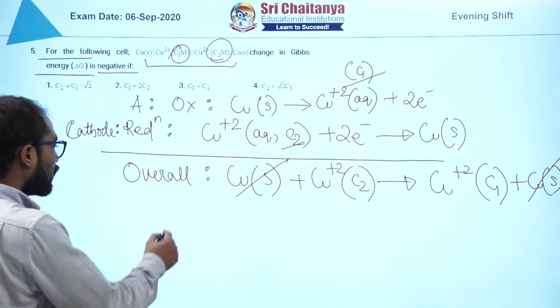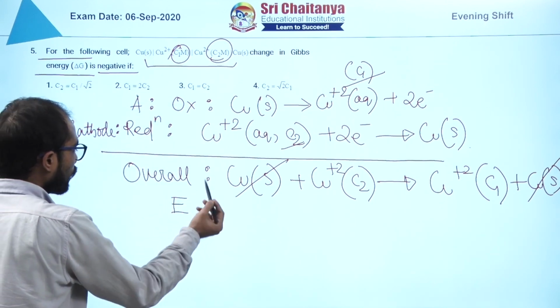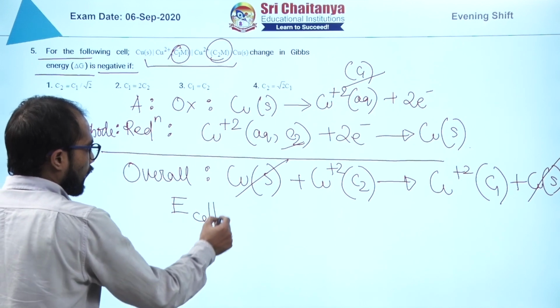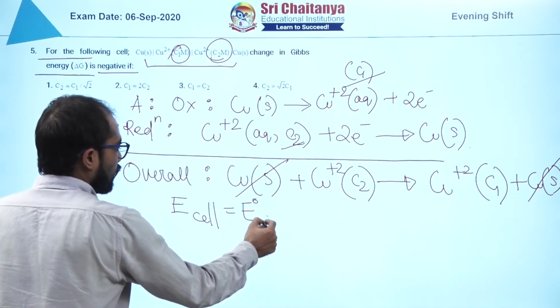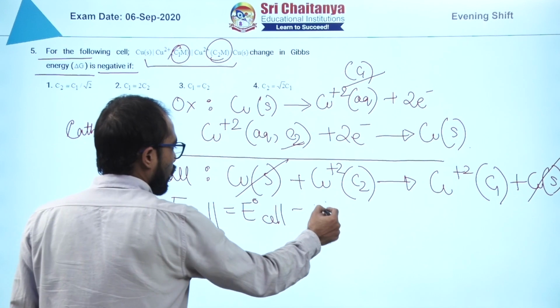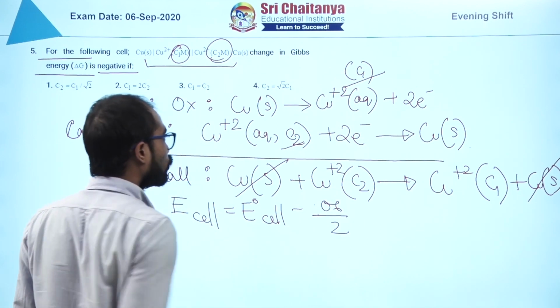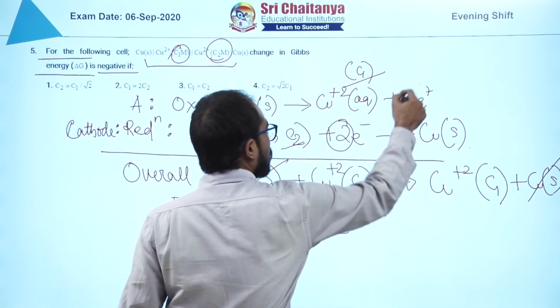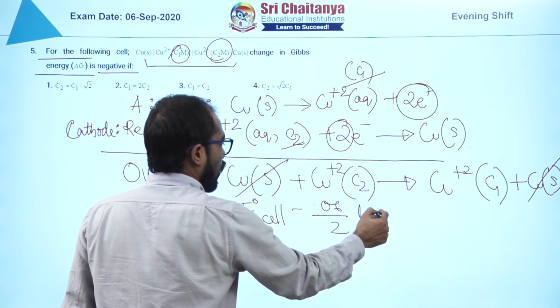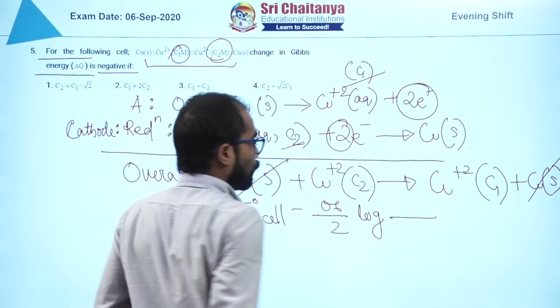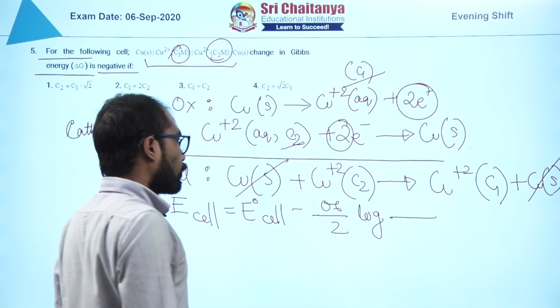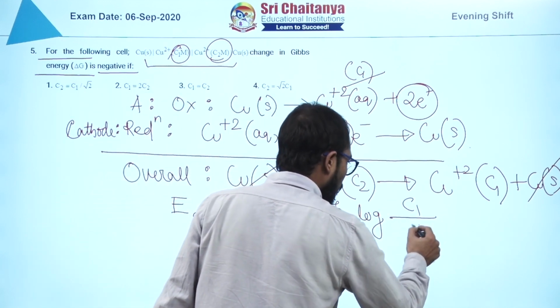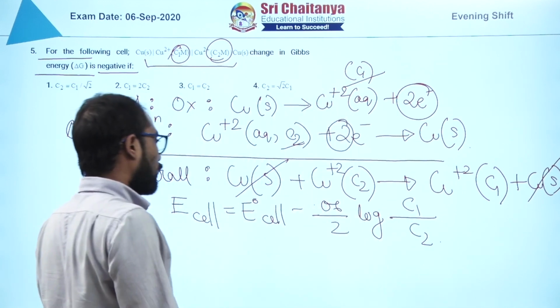Now we are going to apply the Nernst equation here. E cell is equal to E naught cell minus 0.06 upon 2, because there are 2 electrons, log of product upon reactant. You see a C1 here, you see a C2 here.